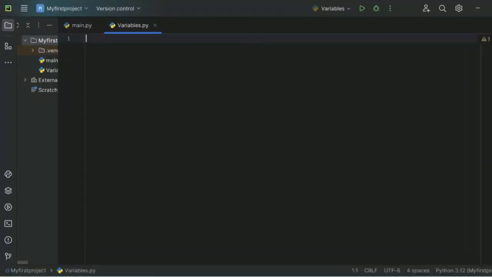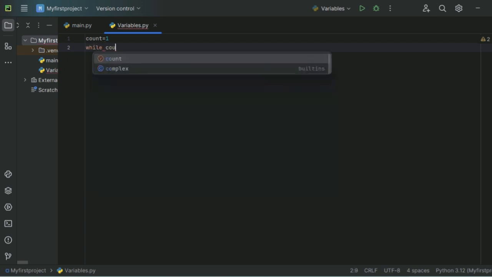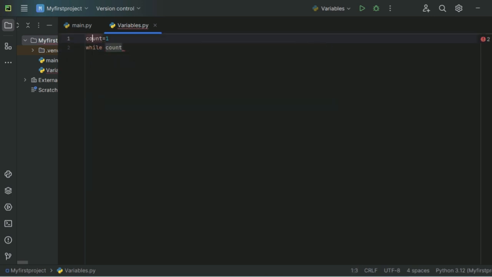So first of all, we need to declare one variable and initialize it with one value. So I'm declaring a variable called count and I'm giving the value as 1. Now I'll put a condition on it. Let's say I want to display 1 to 5. So what I'll write here, I'll say while count, my variable, is less than or equal to 5, then what you need to do, print the count variable, keep on printing.